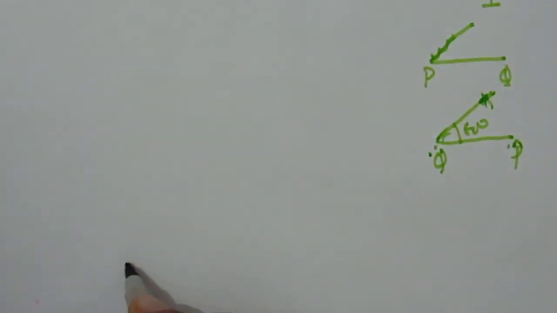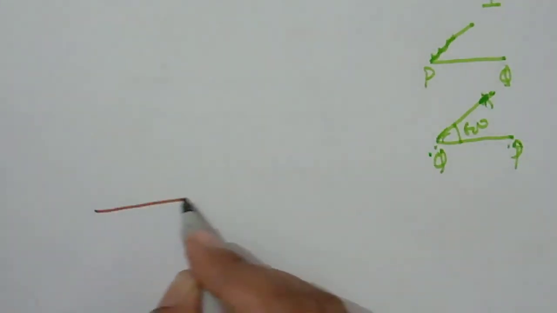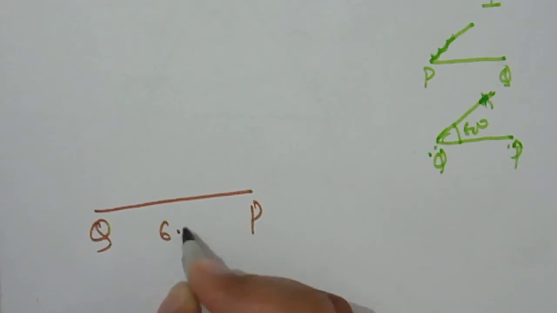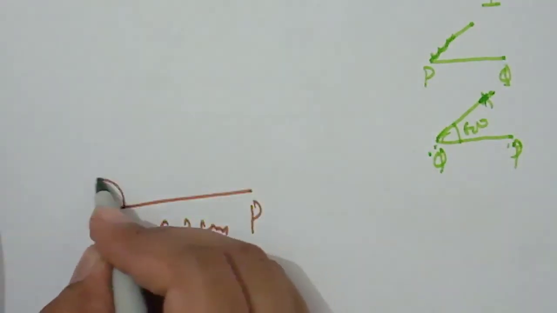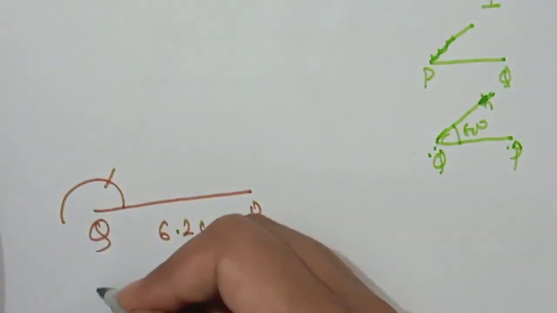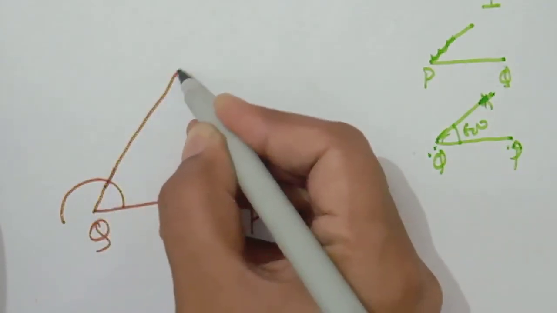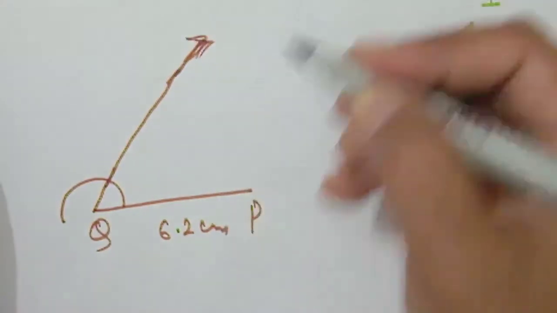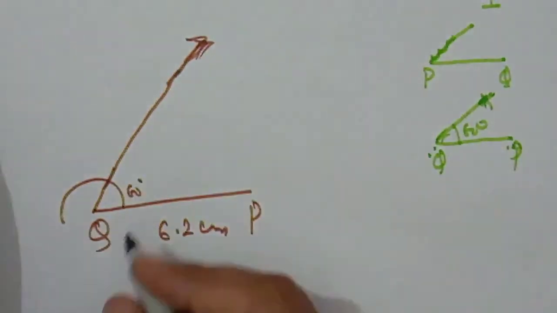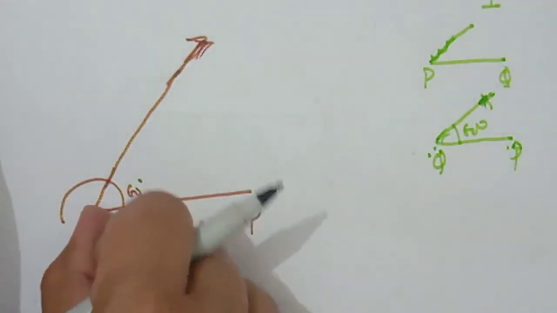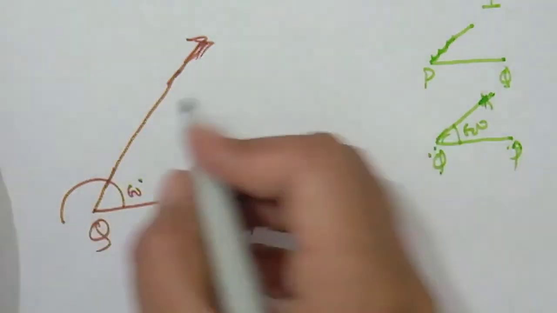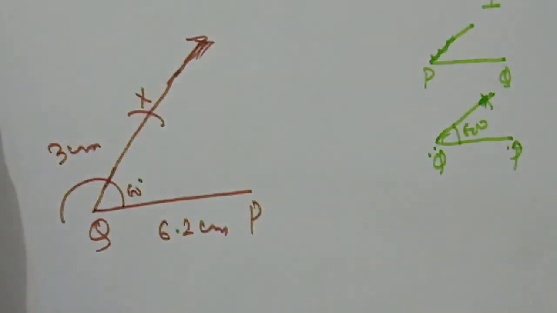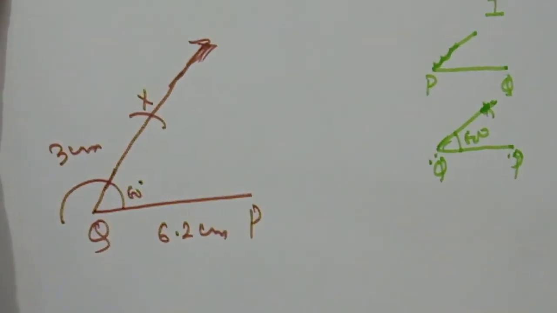First of all, we will take a base QP 6.2 centimeter. Then we will draw a semicircle, draw the arc of 60 degree, and then this is our 60 degree angle. Now we will put our compass at the center Q and mark an arc of 3 centimeter on a point X, because this is not the required point.